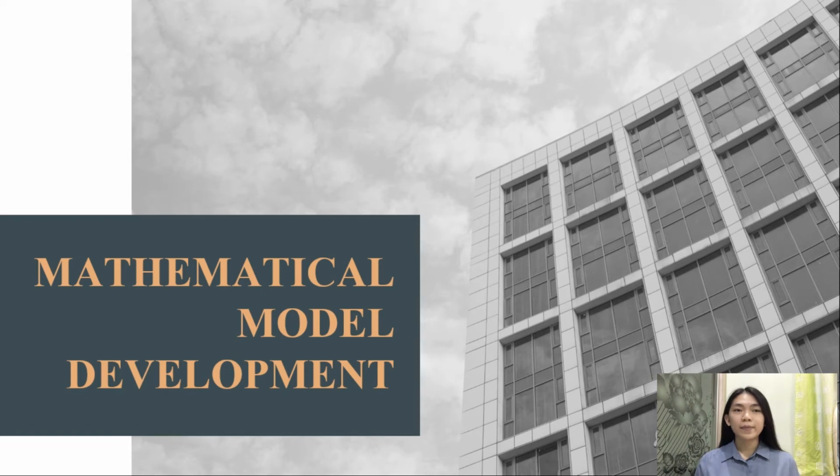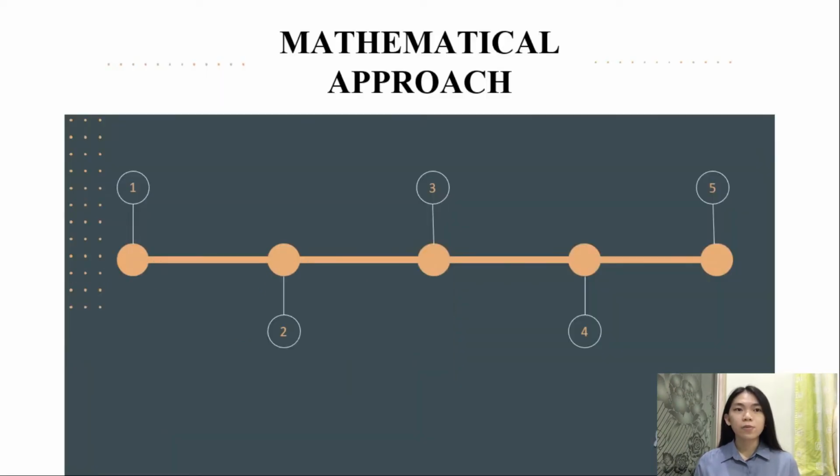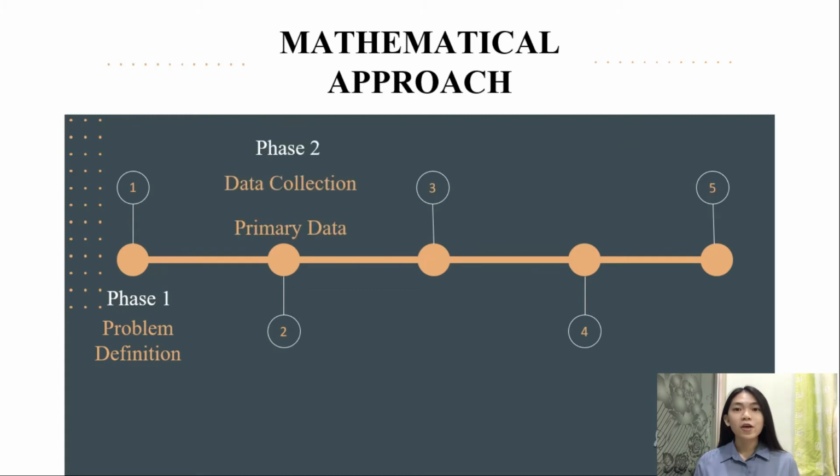Next is the mathematical model development. In order to achieve the objective, this study implemented 5 phases of research activities. Phase 1, problem definition: identify the problem and review the literature. Phase 2, data collection: the data is collected through primary data, which is an interview with the owner of Magic Hair Salon. Phase 3, formulate the mathematical model.